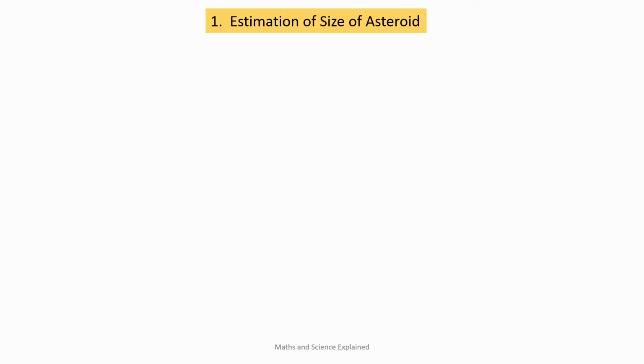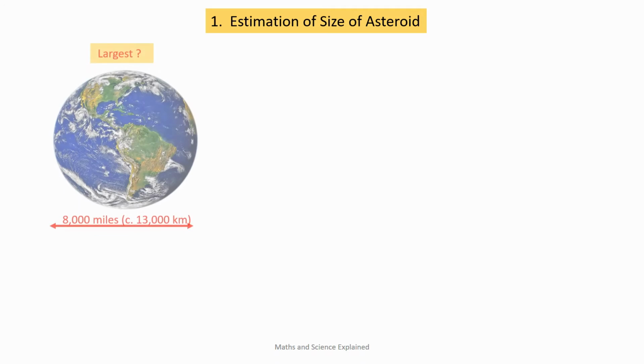Now, unless you have a scientific background or a good awareness of space science, then it may be difficult to estimate the size and velocity of the asteroid. Young students in particular find it difficult to estimate real-world parameters due to their inexperience. When posed this question, a typical response is, "I don't know," or "I haven't got a clue," because they don't know where to start. In this situation, one approach is to try and derive a range of values, as we generally have a better feel of what the plausible maximum and minimum value is of something.